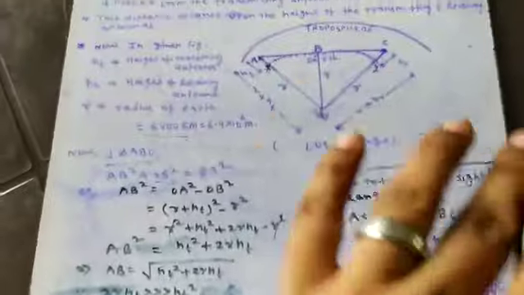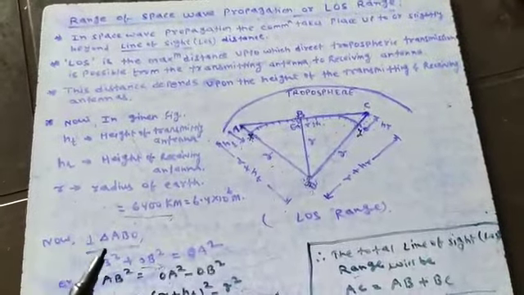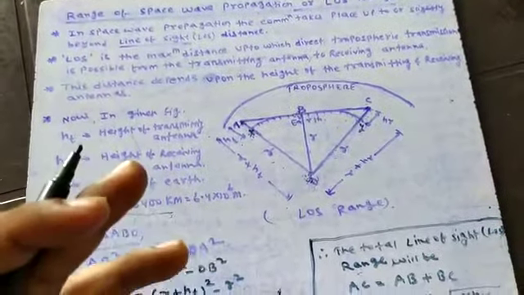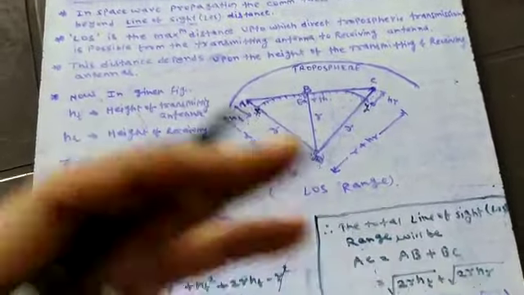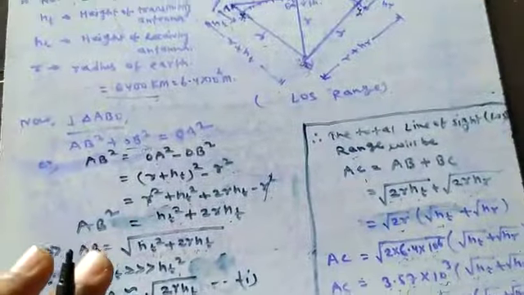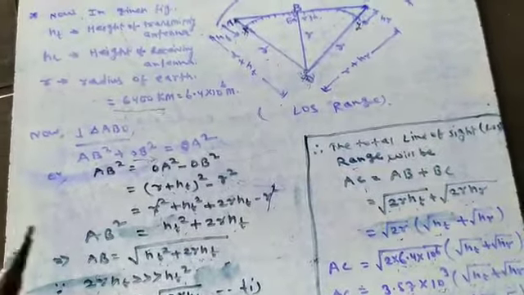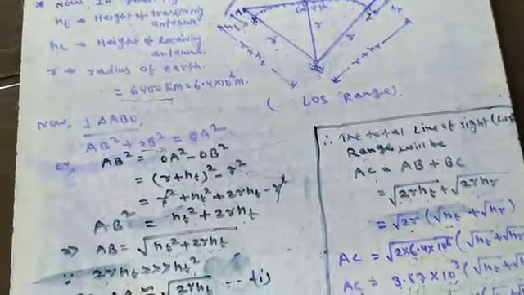So in this way, we have seen in this particular class how we can calculate the line of sight range or the space wave propagation range, which is very important. Many times it will come in the examination to derive the entire calculation. So you have to draw this particular geometry and you have to calculate, which is very simple. I hope it will be very clear to all of you. In my next class, I will start a few numericals based on this LOS calculation. Thank you.